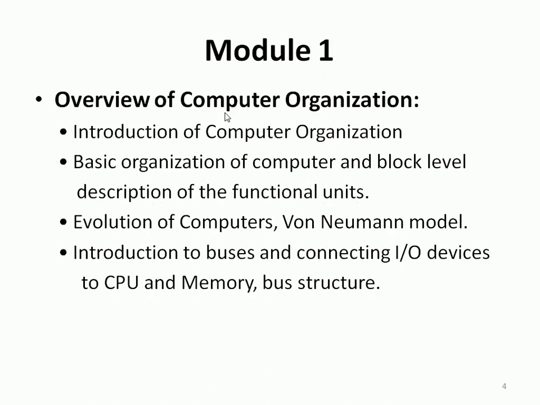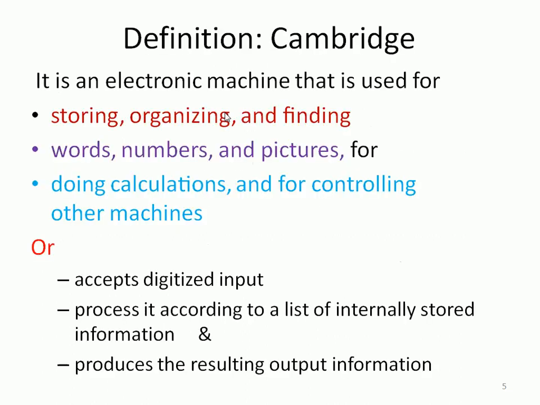This entire course is split into 5 modules. The first module is going to concentrate on the introduction to computer organization, the basic organization, that is the functional units at block level. After discussing the evolution of the computer, the Von Neumann model or other models like the stored program concept, it discusses the bus connected I/O devices and a little bit about the memory and bus structure.